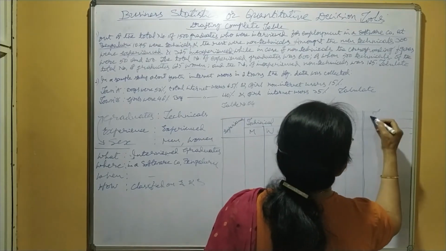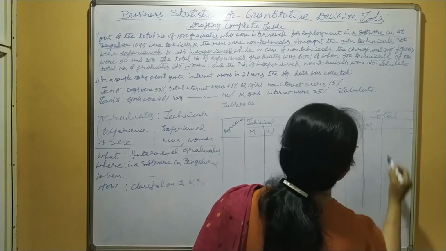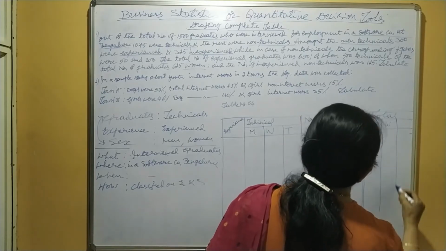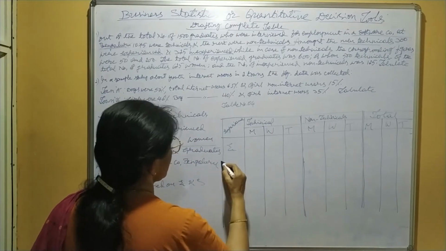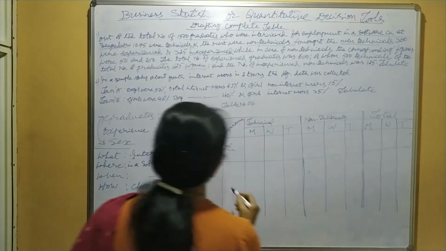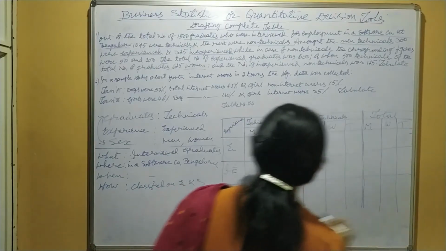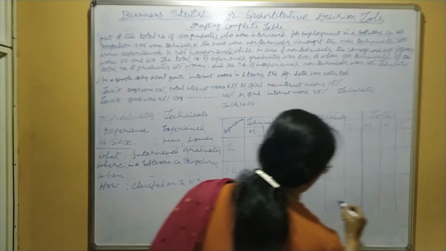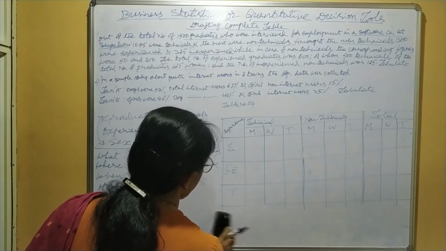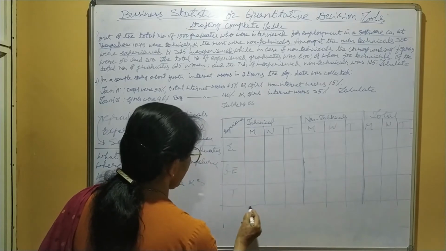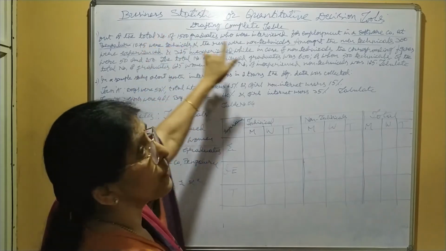Then here take total main column: men, woman, total. Okay, here experienced, inexperienced, total. Okay. Now, here we have to fill with the given numerical data.